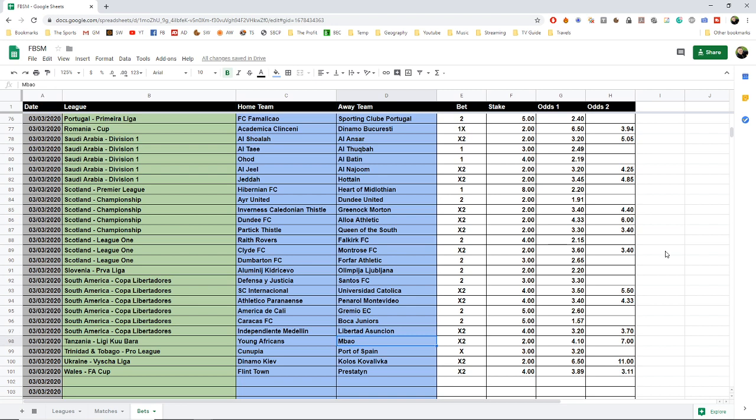We get a draw or a win for Mbao against the Young Africans in the Tanzanian Liga Cubara. Between Cunopia and Port of Spain in Trinidad we bet a draw. For Kolos Kovalivka in Ukraine we bet a draw or a home win, and we also have an away win or a draw for Preston against Flinttown in the Welsh Cup.